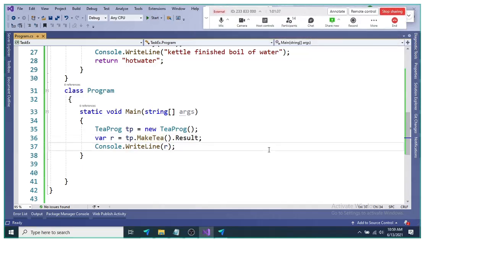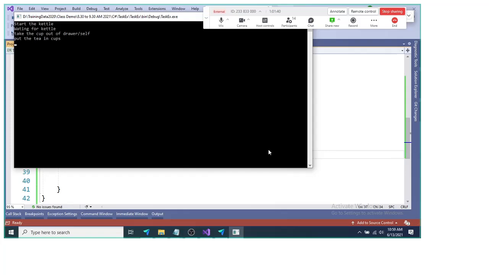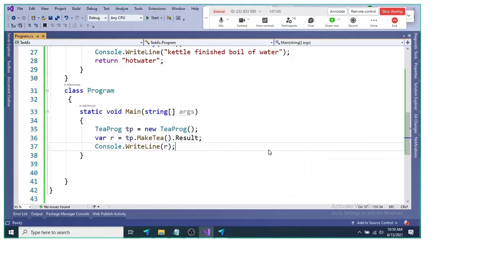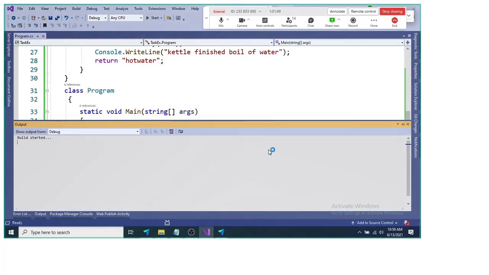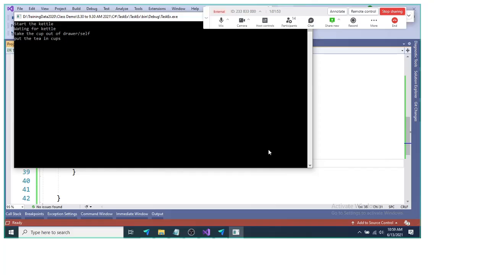If you run this program using F5, this program will not wait for the output. It will get terminated. So if you write something like Console.ReadKey, it will wait there until you press some key. Now it will wait here for a key press, so it will not close the program directly.